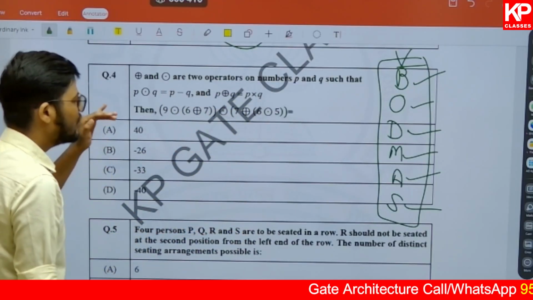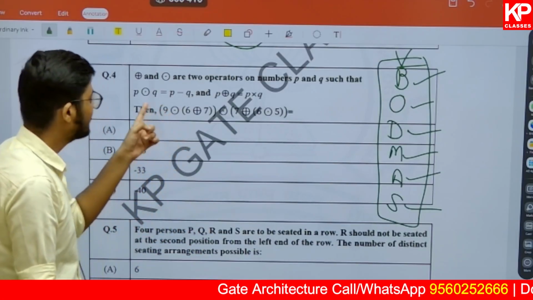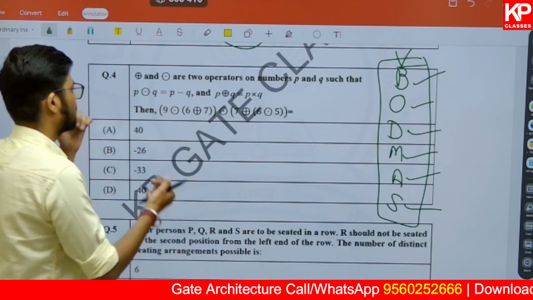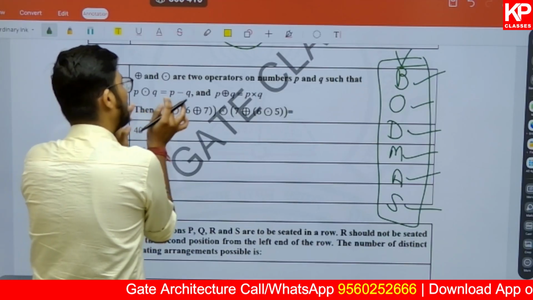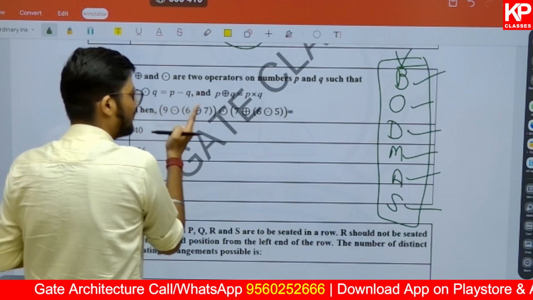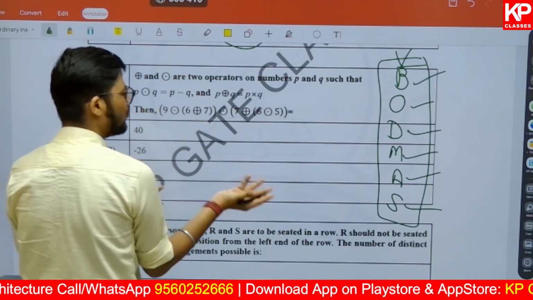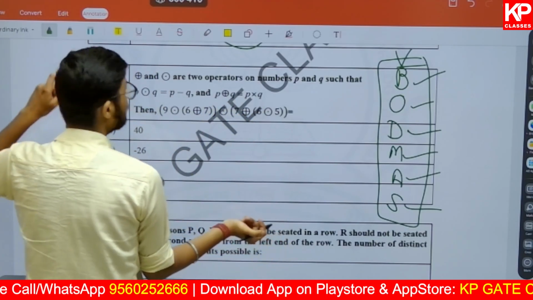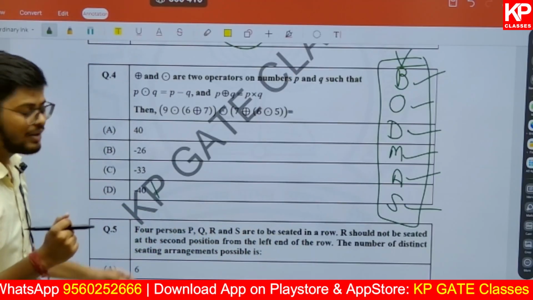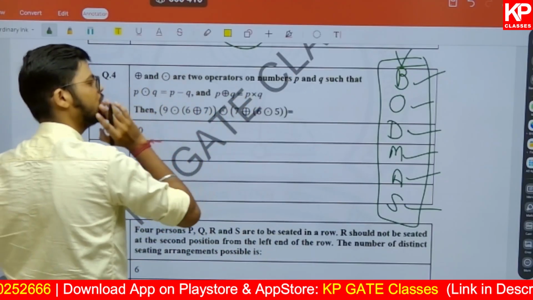So here the only trick, the only manipulation that they have done is they have given a different sign for the same operation, right? So p dot q means p minus q. Whenever you are getting dot, you will put a minus sign. Whenever you are getting plus, you will put a multiply sign, and that is the only operation that they want you to do. So there are two things: one is coding, even this is not really coding, and simplification. This is a basic question on simplification.